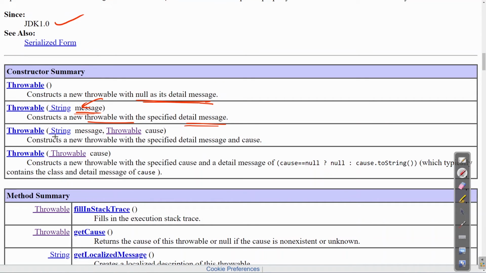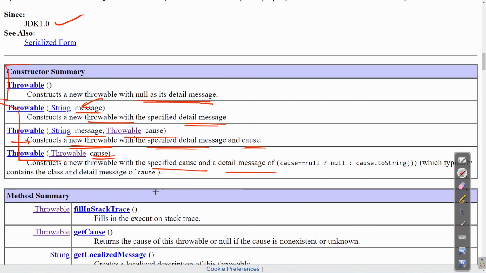Then there's also a constructor which has a message and a Throwable cause, both. So this is used to construct a new Throwable with the specified detail message and cause. There is another constructor provided by this class, which is Throwable cause, and this constructs a new Throwable with the specified cause and a detail message of cause. So these are the constructors provided by the Throwable class.